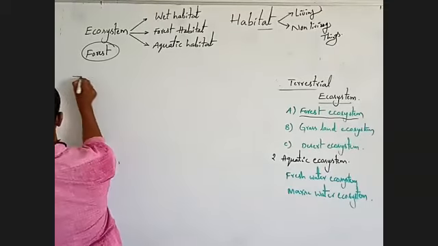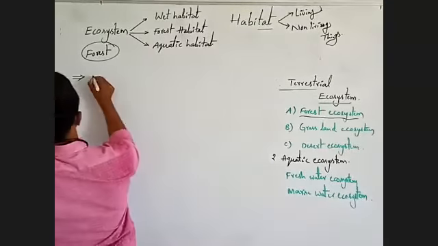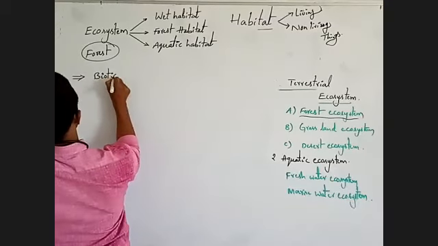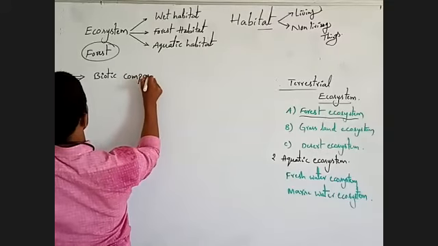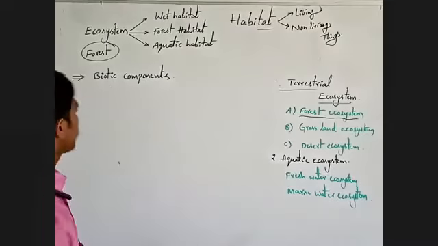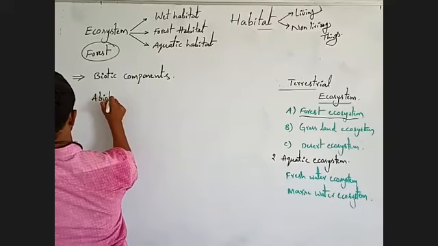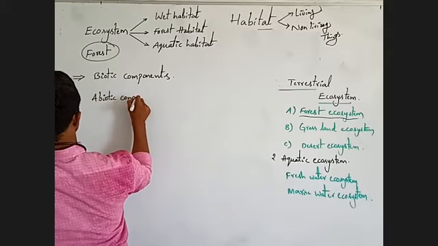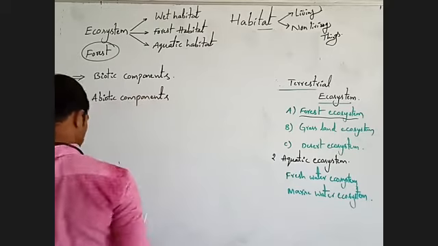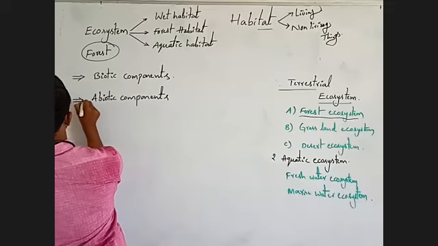Next, when we observe an ecosystem, we can find two main components. First one, biotic component. Next, second one, abiotic component. Here, what are biotic components?